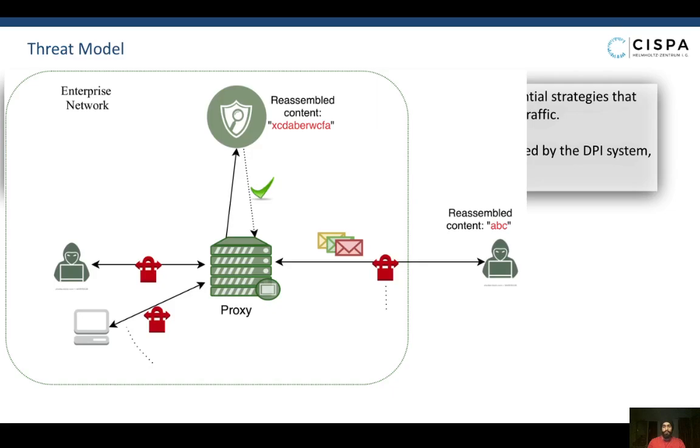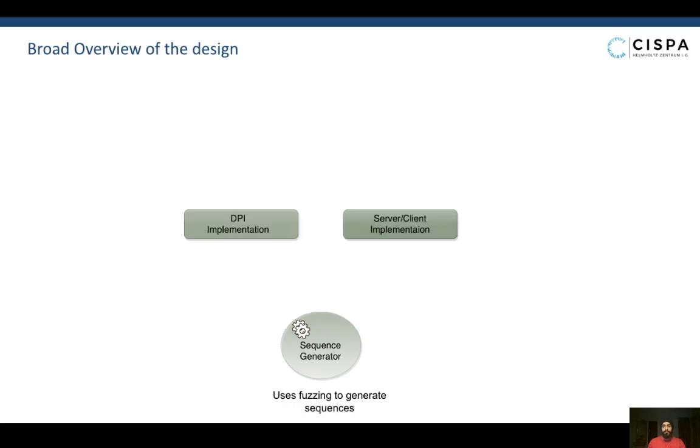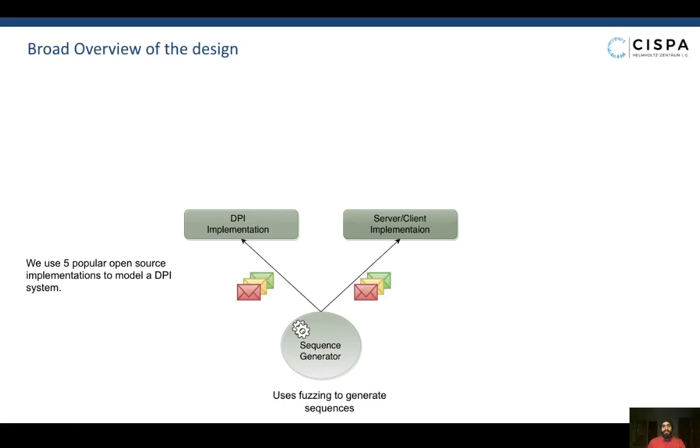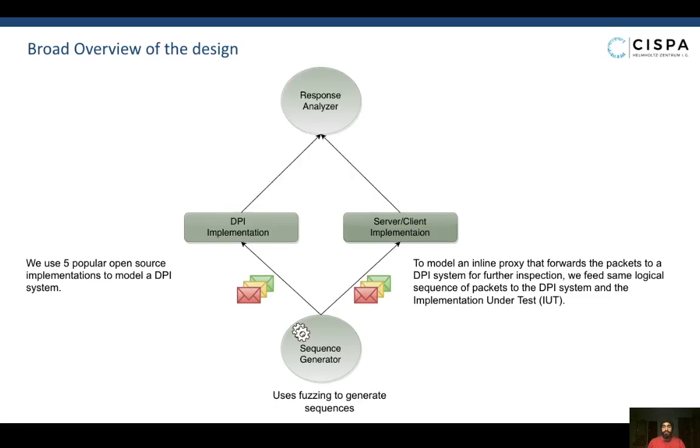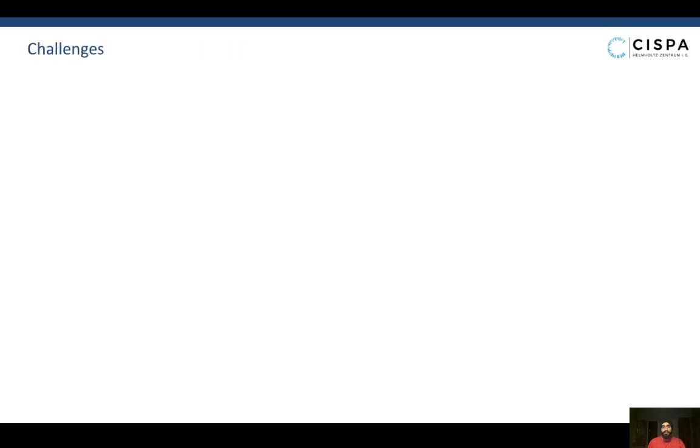Using DPIFuzz, we automatically uncover such sequences which are reassembled differently by the DPI system and an end host and could potentially allow for DPI elusion. And we broadly do so in the following manner. We first use fuzzing to generate a sequence of packets. We use 5 popular open source implementations to model a DPI system. To model an inline proxy that forwards the packets to a DPI system for further inspection, we feed the same logical sequence of packets to the DPI system and the end host implementation, and then analyze the data reassembled by the implementations to check whether they interpret the data differently.